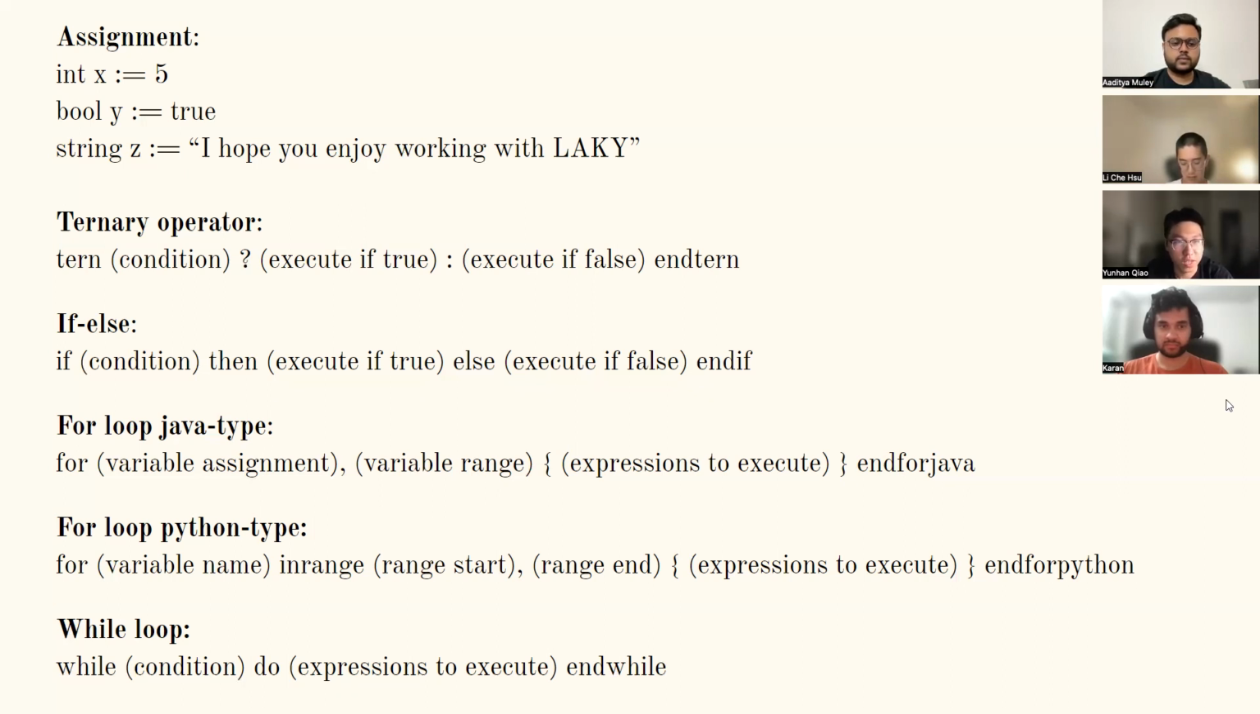For the Java type for loop, we have the for command, with variable assignment, variable range, followed by the expressions to execute, and end for to end the for loop. For the Python type for loop, we have for the variable name in range. We use the range start and end to give it the domain, and we use expressions to execute the command.